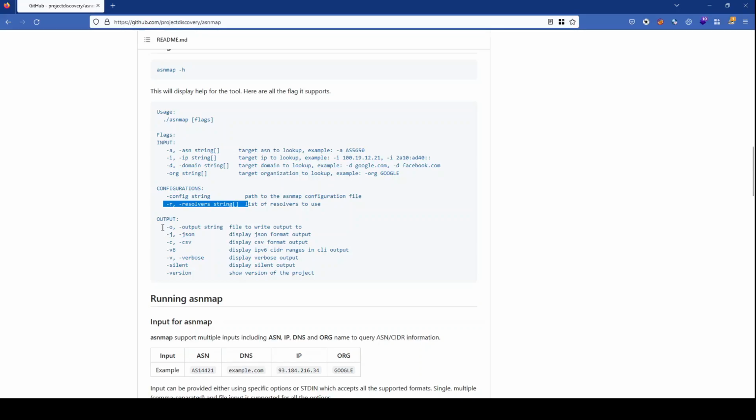And output, as I told, you can save this output to a text file or any other file of your choice. And this is the format that it is supporting. It supports the JSON output, the CSV output, and if you only want the IPv6 in your output, you can put this option also. And these are the standard silent and version options, and the verbose option that is out there. Simple and straightforward options are available, and very easy to use. So let us switch to our terminal and have a demo and see what options there are and how we can interpret the information of ASNmap.